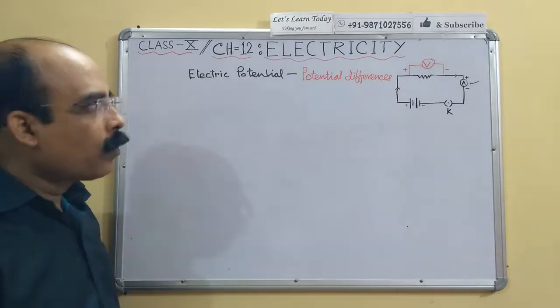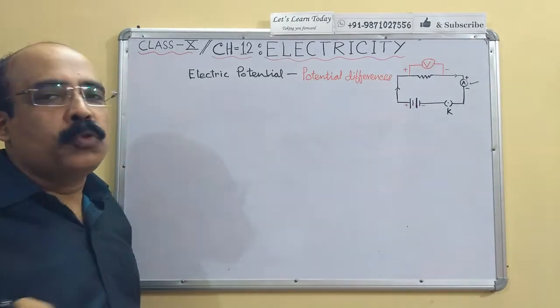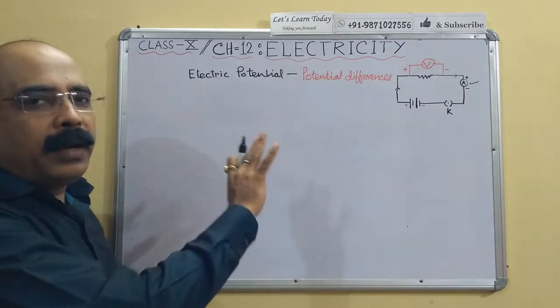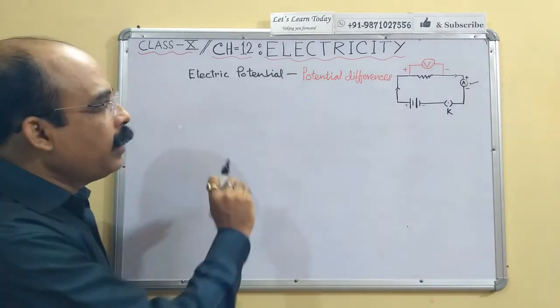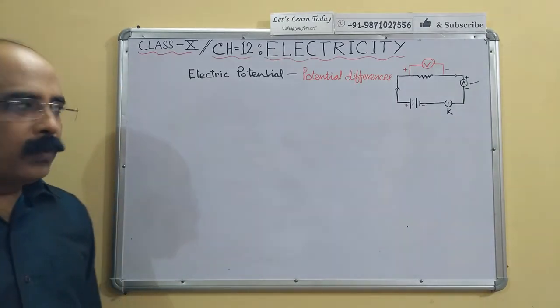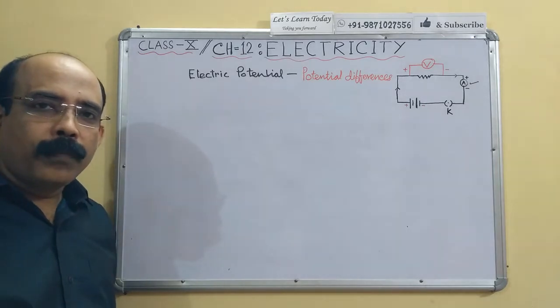Now what makes electric charges flow? If there is an electric current in a conductor, that means electric charges flow. What makes electric charges flow? Again, we compare with water.